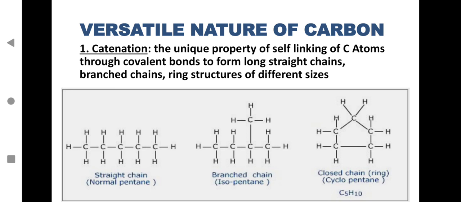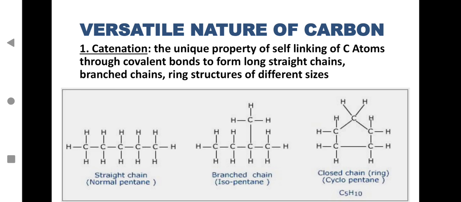Here you are going to see how carbon can form a huge number of carbon compounds because of its versatile nature. How is carbon so versatile in nature? There are four major criteria we need to discuss in detail. Why can carbon form a huge number of carbon compounds where no other elements can form that many compounds? Let us see the first property due to which carbon can form a huge number of carbon compounds, or shows versatile nature: the catenation property.